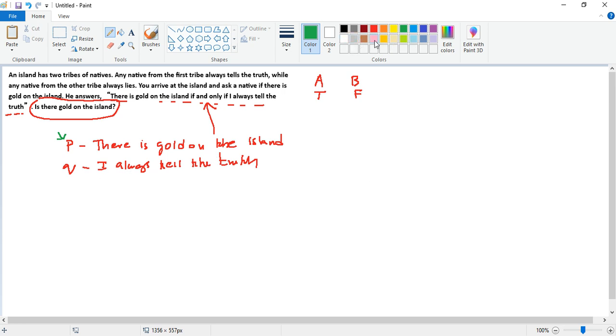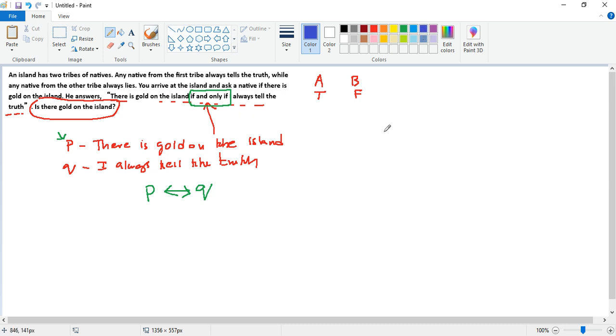Now, if we convert this sentence into a propositional statement, right? This is a biconditional statement because we have if and only if, right? So there is gold on the island if and only if I always tell the truth. So this is how it looks, right?